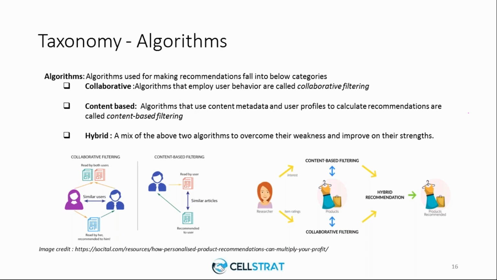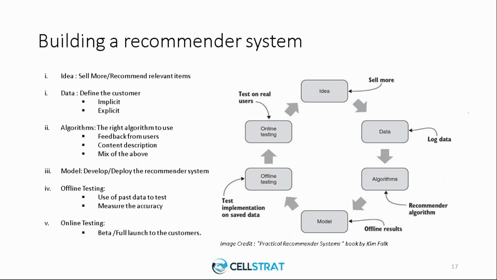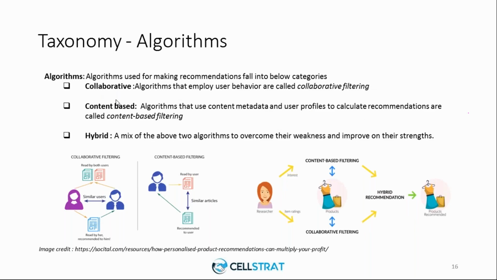One is collaborative filtering, the other one is content-based filtering, and the third one is hybrid recommendation. Let us talk briefly about these recommendation algorithms.